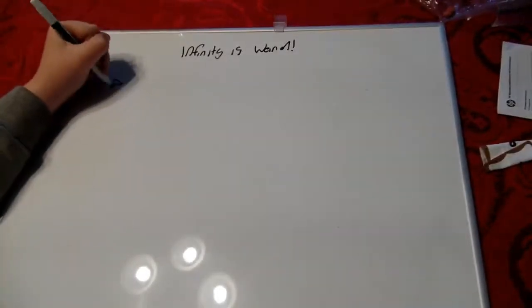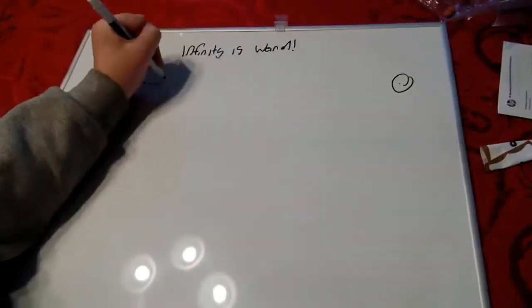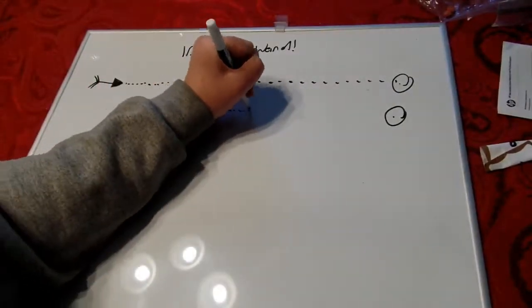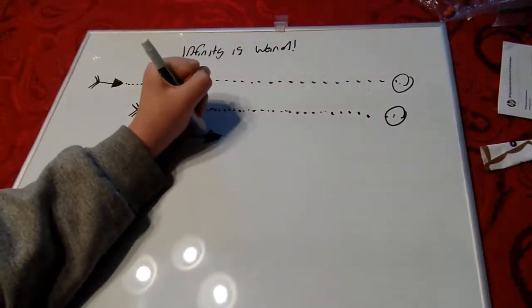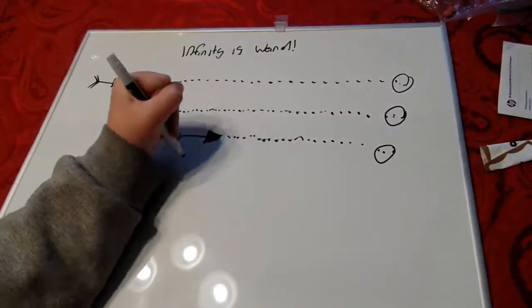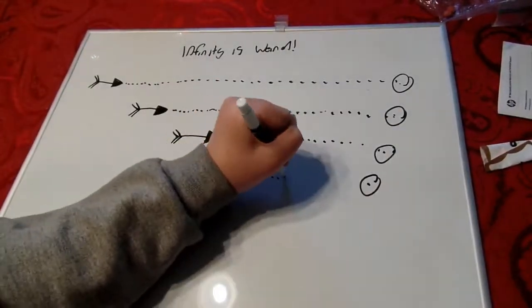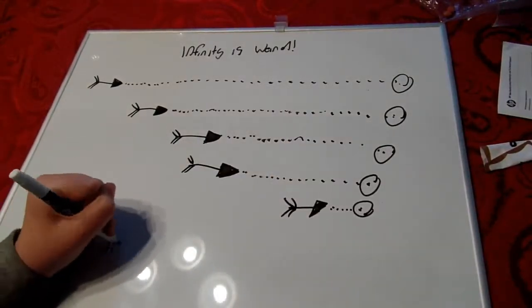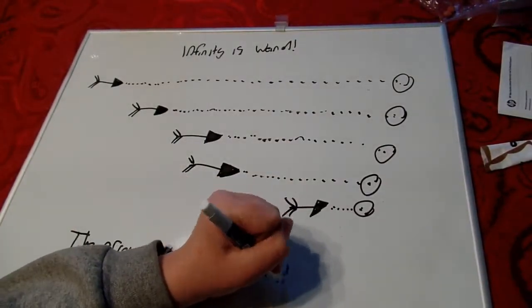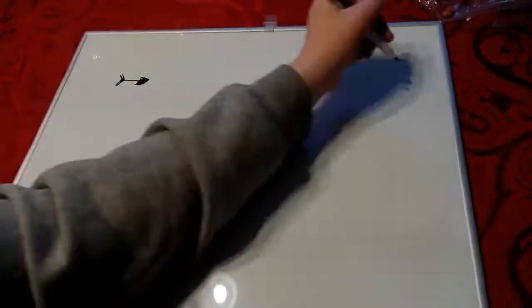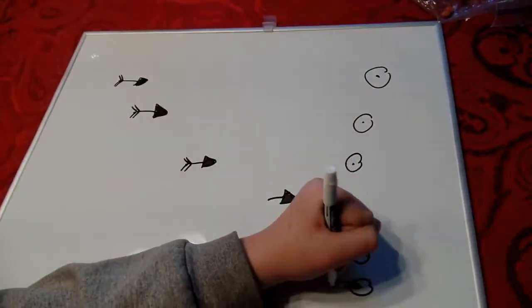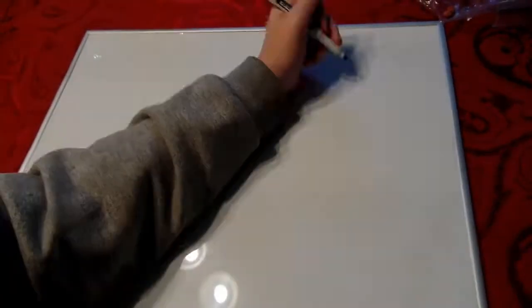Infinity is weird. Let's look at an arrow moving towards a target. There are infinite points between it and the target. And even as the arrow moves forward, there are still infinite points towards the target. No matter how close it gets, there are the same number of points. The arrow never reaches the target. But of course we know that the arrow does move forward and the arrow does meet its target. This is known as Zeno's paradox.